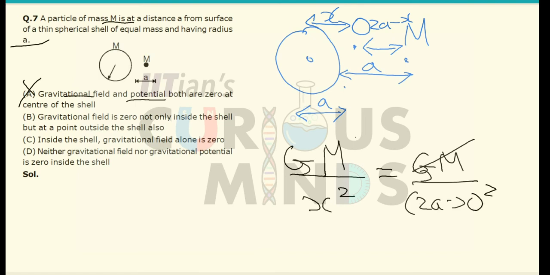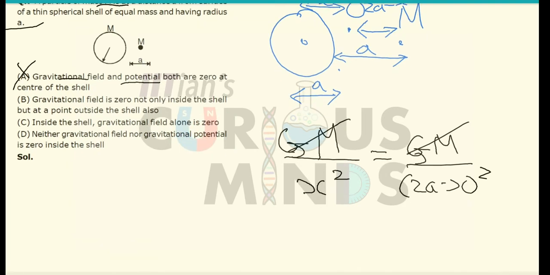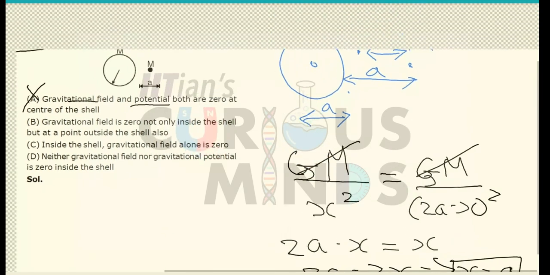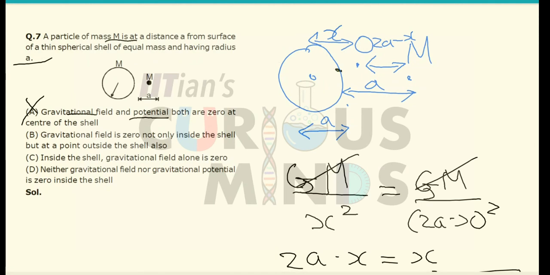So GM will get cancelled out. If I take the root on both sides, 2a minus x will be equal to x, so 2a will be equal to 2x, and x will come out to be a. So the total gravitational field on the point touching the shell will be equal to 0. Outside the shell it will not be equal to 0, only exactly on the surface it will be equal to 0. So option number B is also incorrect.